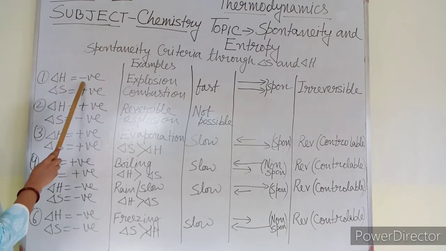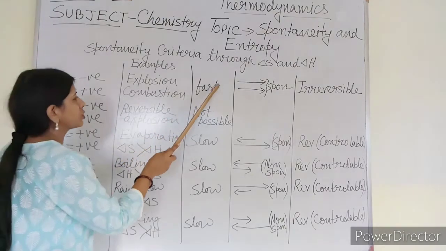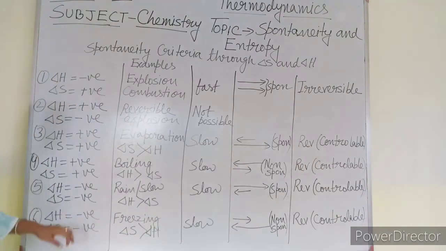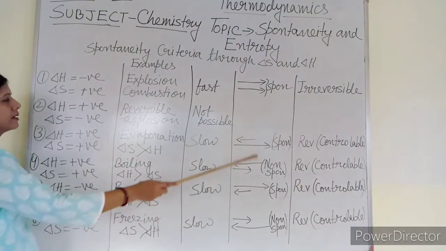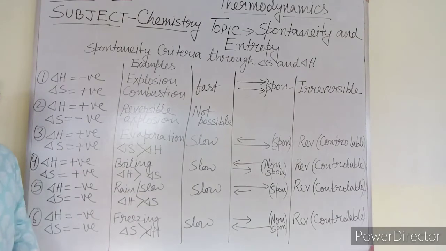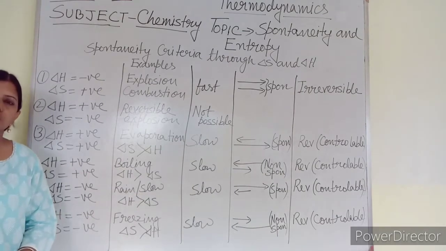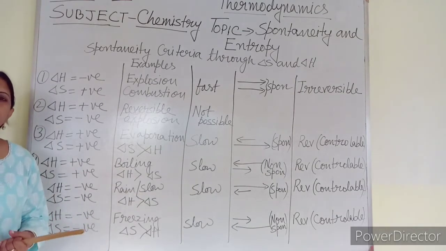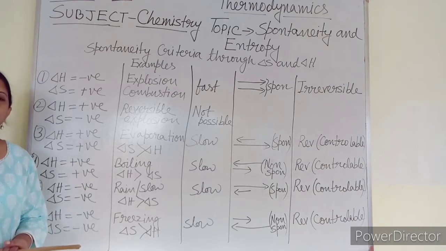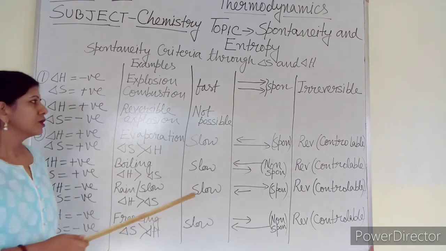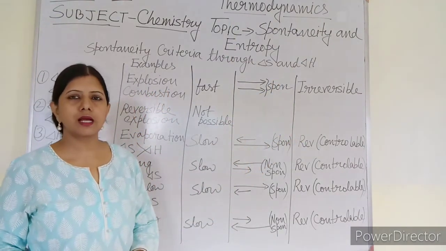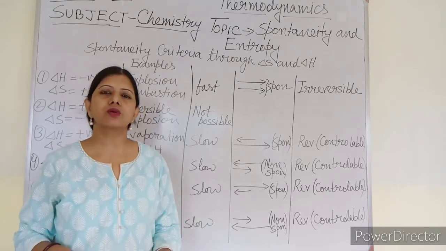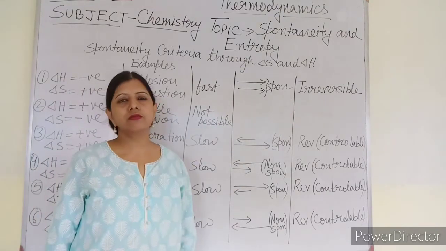And if delta H is negative, it is allowing the reaction to move in the forward direction. If delta S is positive, then also it is allowing the reaction to move in the forward direction. And it is a spontaneous process because it doesn't need any external energy to continue. Once the reaction has been started, you don't have to apply anything extra. So it is a spontaneous reaction and it is irreversible. Once the explosion has occurred, you cannot return it back to the original position. So it is an irreversible reaction.